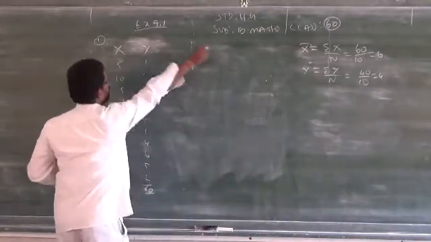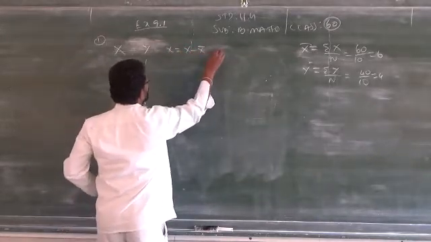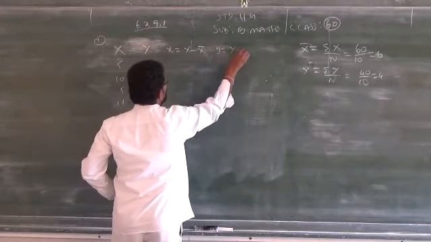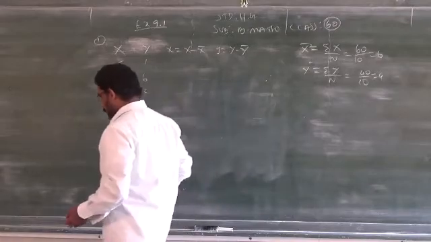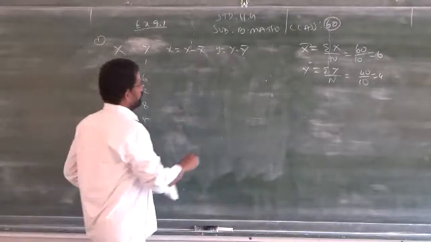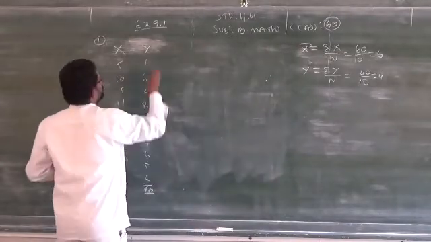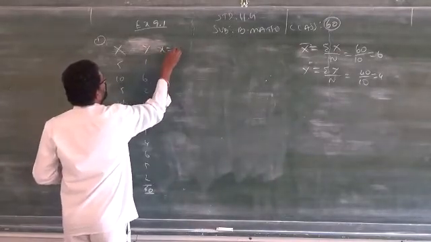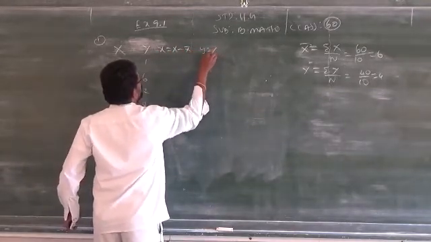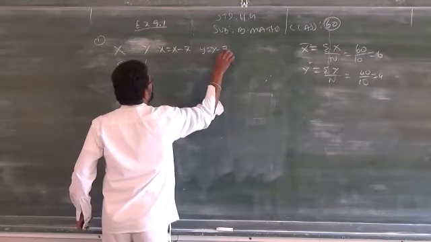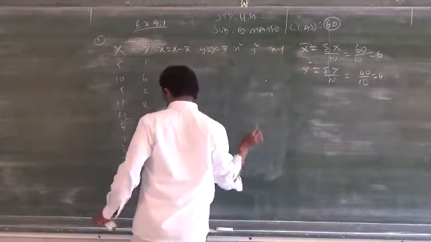To apply the first formula, you see small x is equal to capital X minus x bar. Then small y is equal to capital Y minus y bar. Then I need x square, y square, xy.